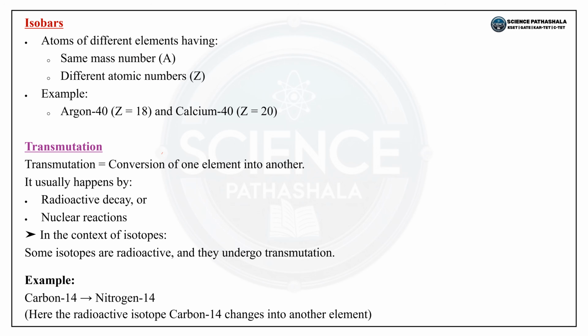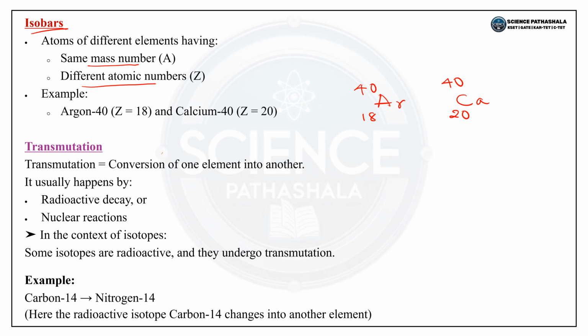The next is, dear students, isobars. Atoms of different elements having the same mass number but different atomic number are called isobars. For example, we can take argon. Argon has atomic number 18 and a mass number of 40. Then calcium has atomic number 20 and a mass number of 40.